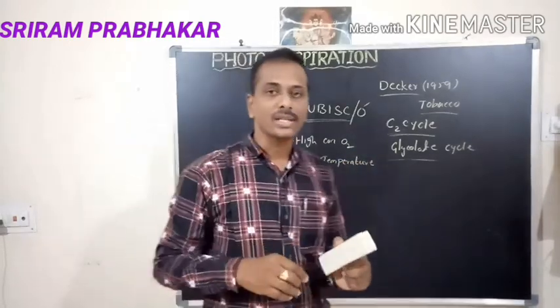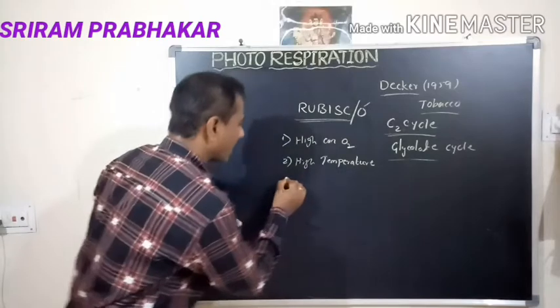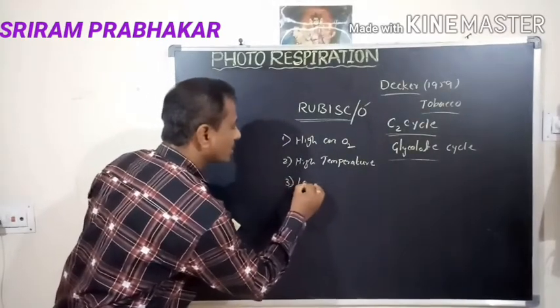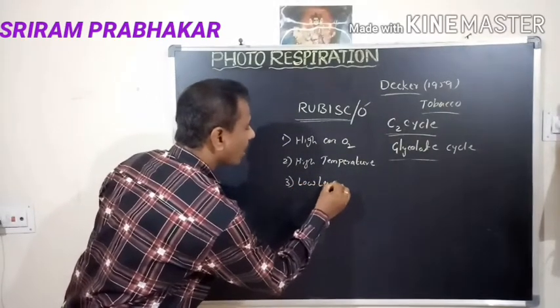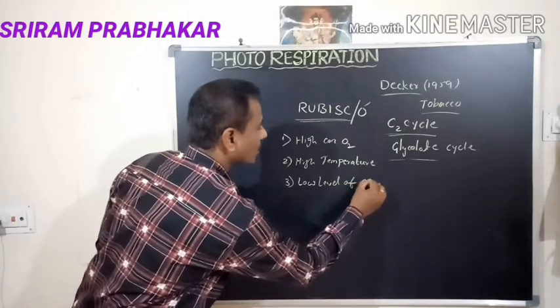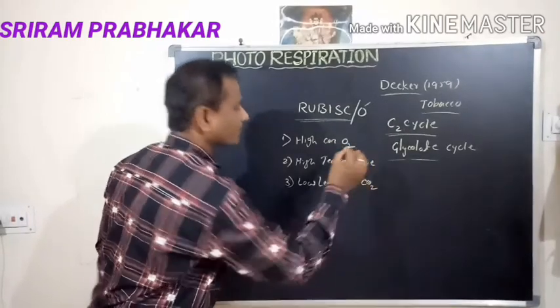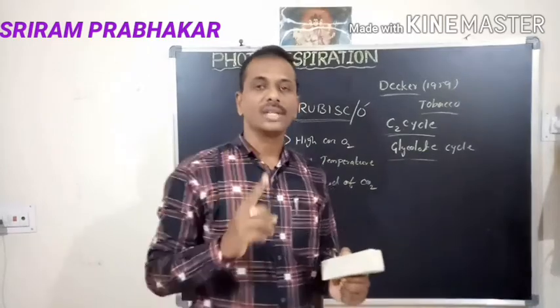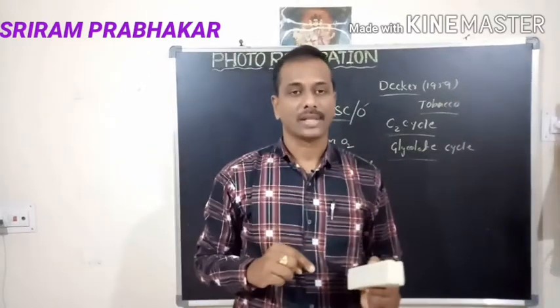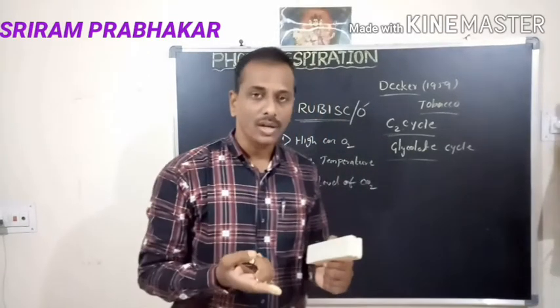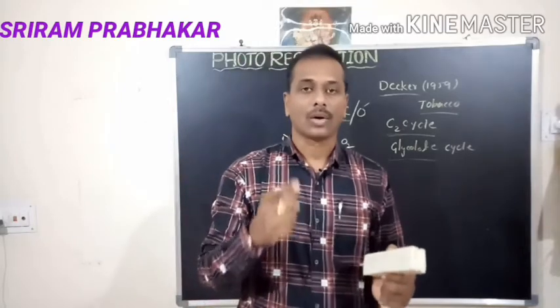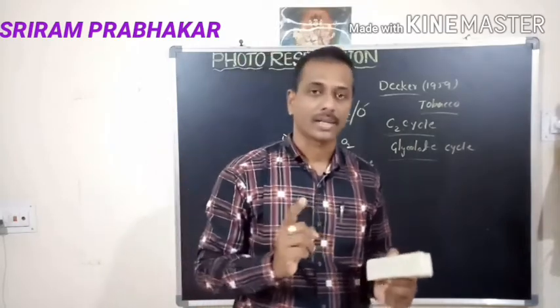The third condition is a low level of carbon dioxide. So the conditions are high concentration of oxygen, high temperature, and low concentration of carbon dioxide.